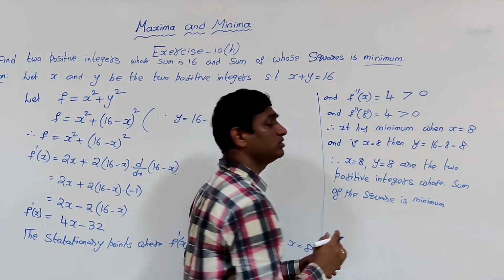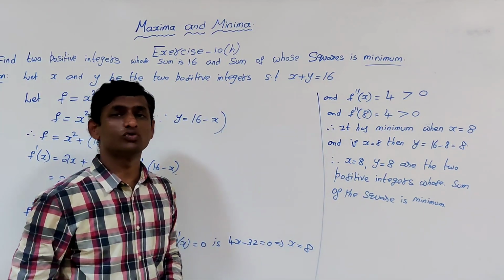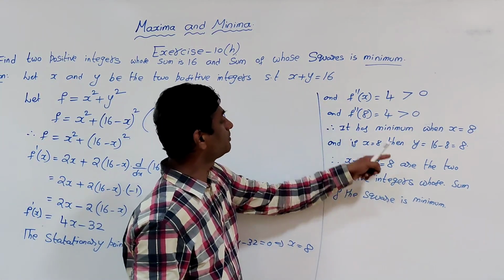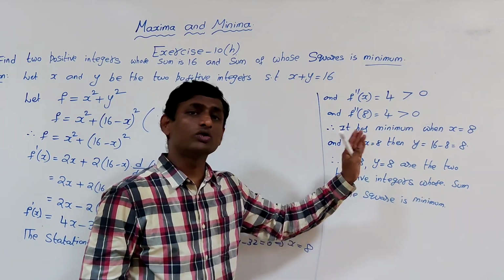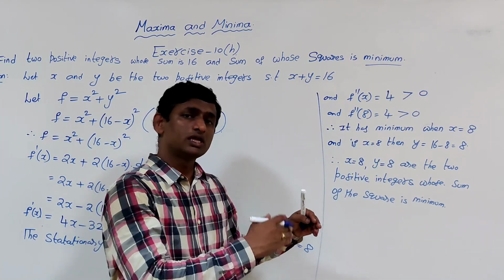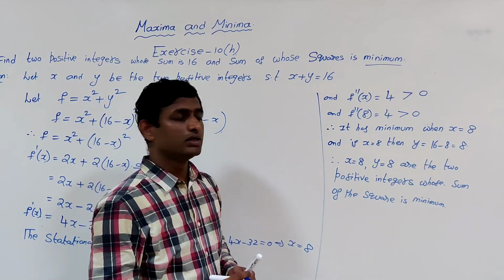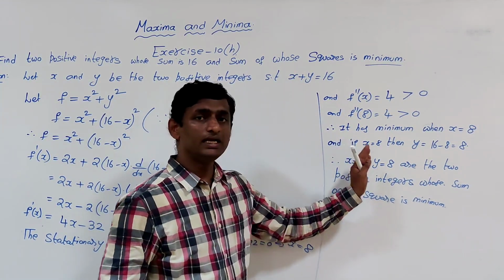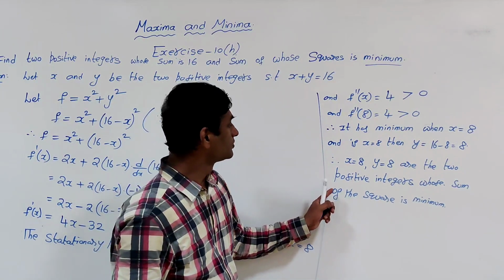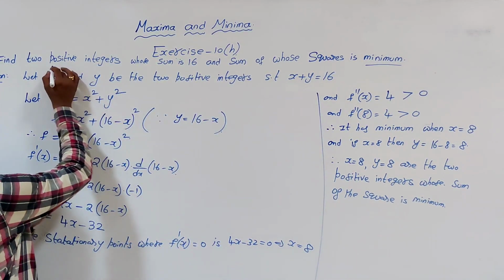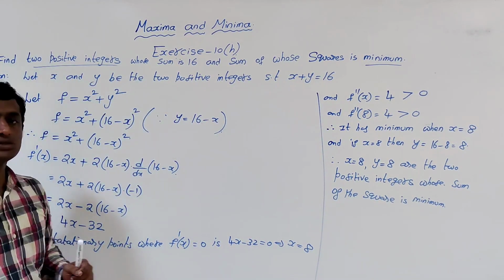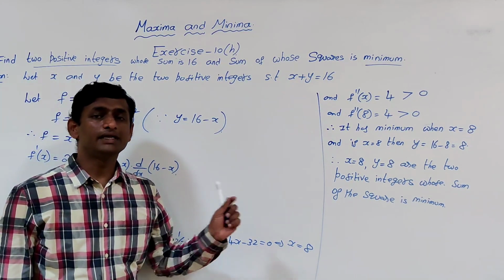Means all the other values will be greater than 128. 8 square plus 8 square, 64 plus 64, 128. So all the remaining values will be greater than 128, and 128 is the least one. So we are asking only what are the positive integers. So positive integers are 8 and 8.